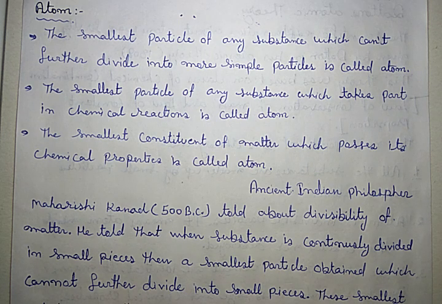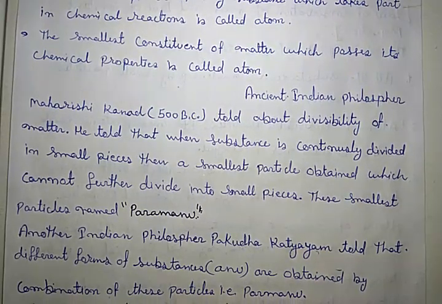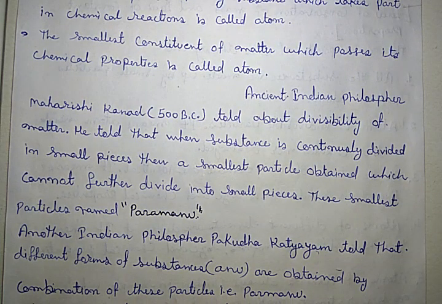Okay, now let me discuss its history. It is a proud moment for us that Indian sage philosophers told about atoms much before modern science achieved it. For example, from the known sources, it is clear that the ancient Indian philosopher Maharshi Kanad, 500 BC, told about the divisibility of matter.